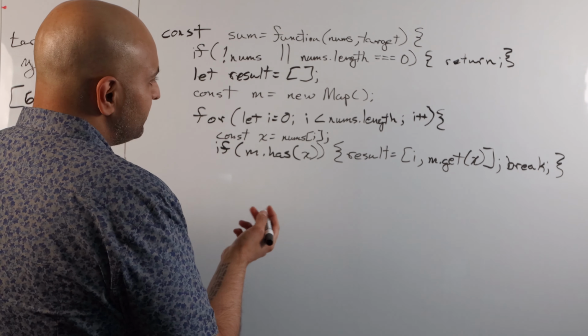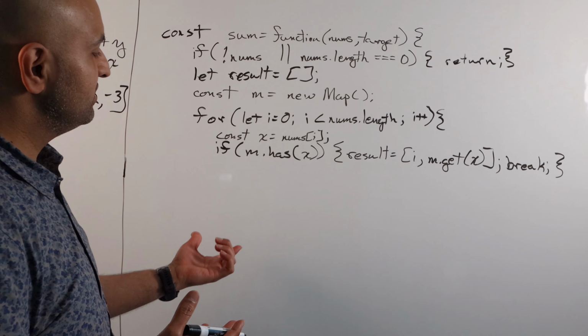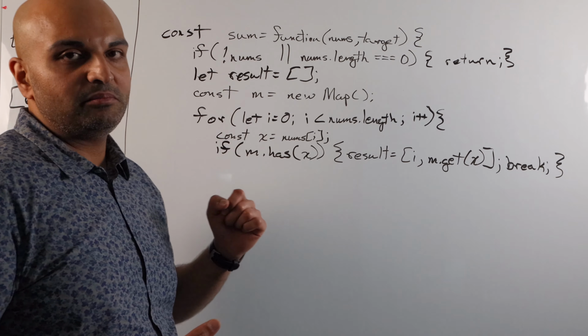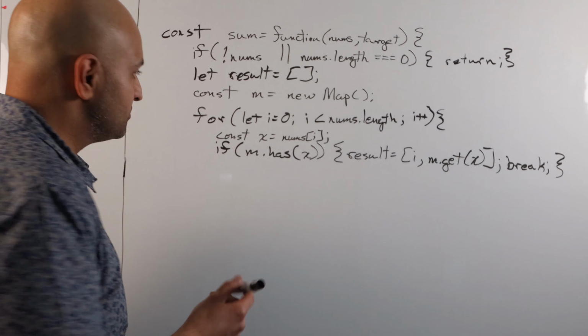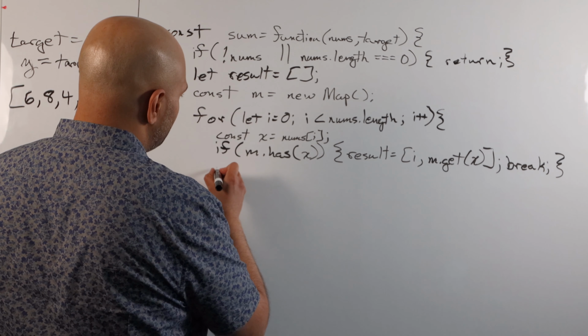Anyway, then we're going to handle the other case, which is, well, the map doesn't happen to have it. But because we're going to break in there, we actually don't need an else. We can just say, okay, if we didn't find the counterpart, it would be target minus x.